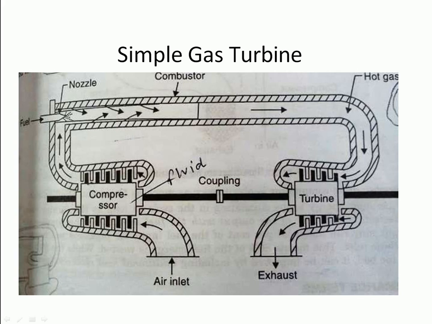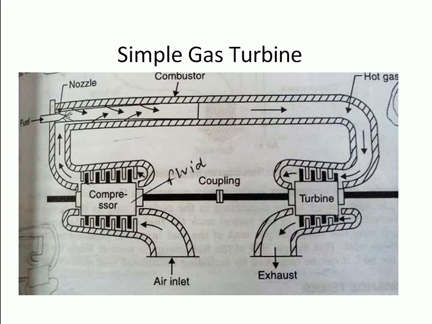Now we can understand the working of a simple gas turbine from this diagram. Here air is compressed to a high pressure by a compressor. The fuel and compressed air are mixed in a combustion chamber and ignited at a high temperature. Hot gases are given off which spin the turbine wheels.